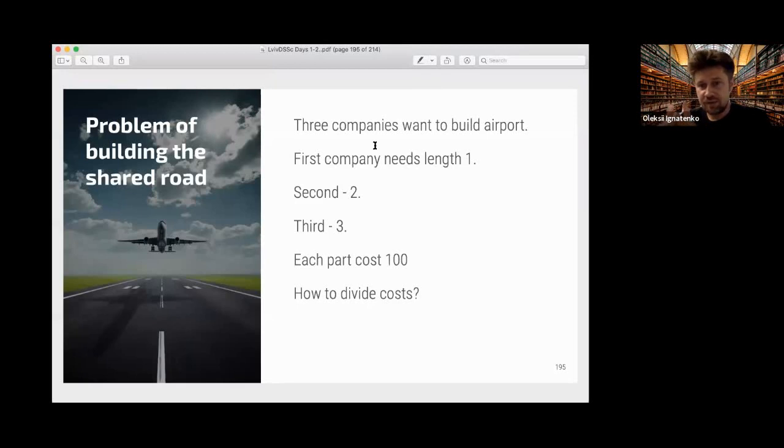We have 3 companies, and they want to build an airport, and they need this line for planes.